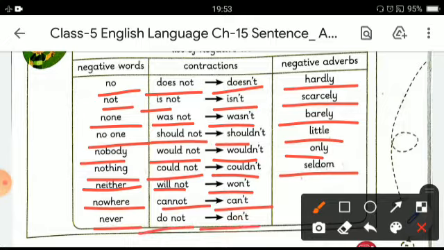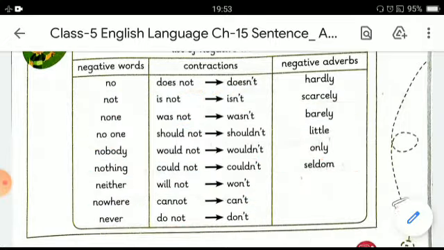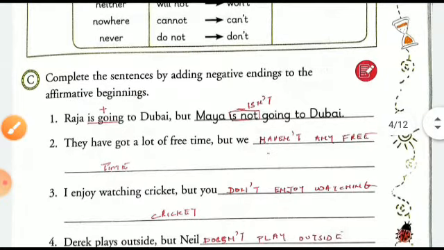So in this way we have learned some negative words, their contractions and their negative adverbs. So you have to learn all these words. Now let's move on to the next exercise. Here you have to complete the sentences by adding negative endings to the affirmative beginnings. So let's do the first one.